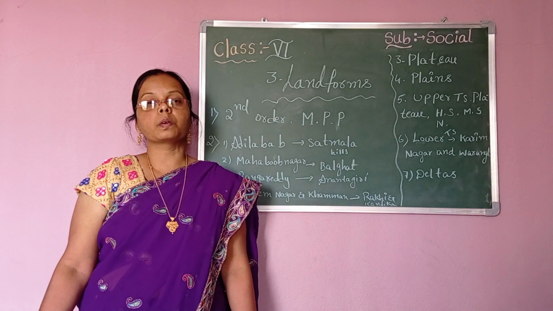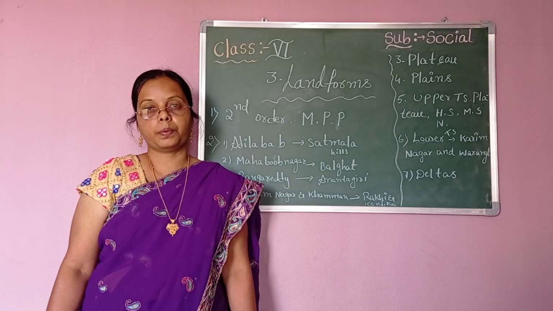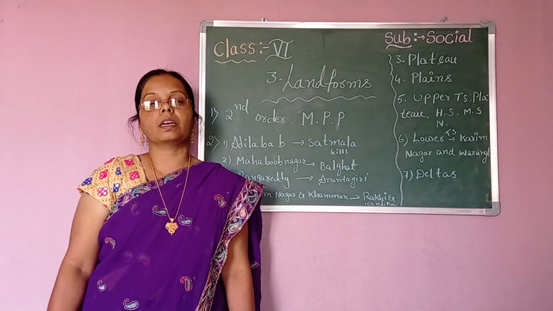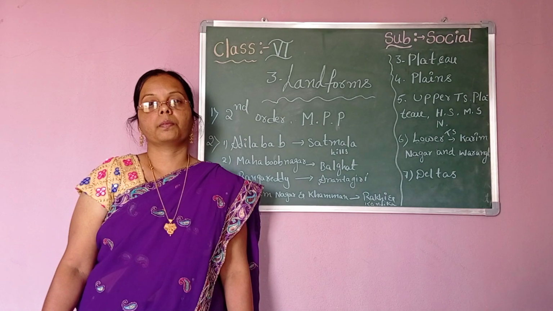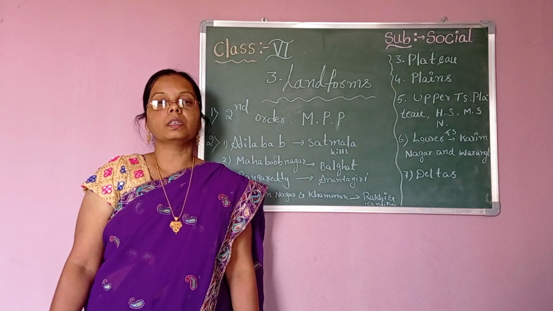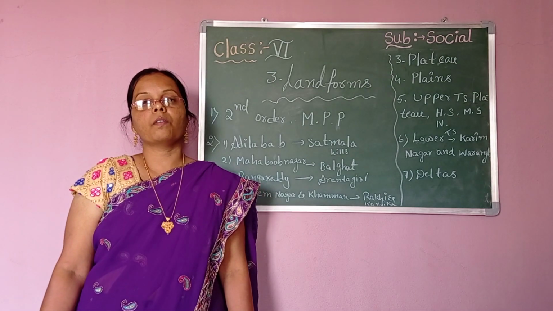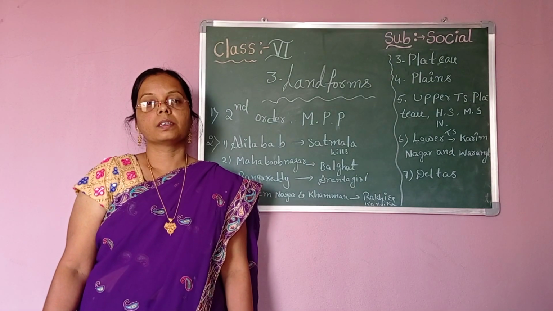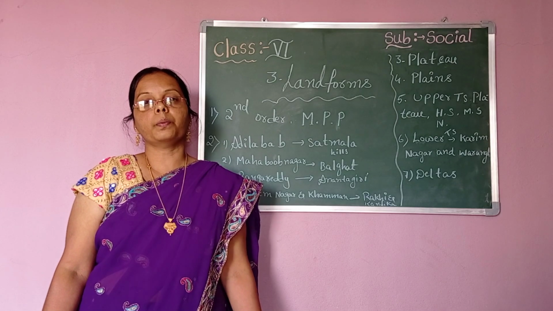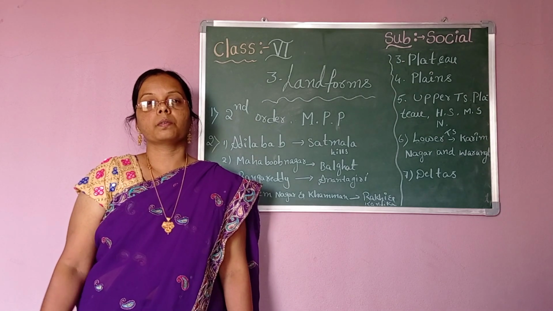This shape looks like a triangle, a reverse delta shape. Actually, delta is a Greek word. As you know, these deltas are also very fertile lands, and very useful for growing crops by farmers.